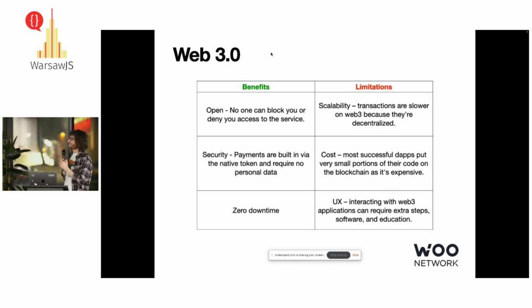The second one, cost: when we put code into the blockchain, we have to pay for it. Any program, any data, every time we write something, we have to pay. Only read access is free.